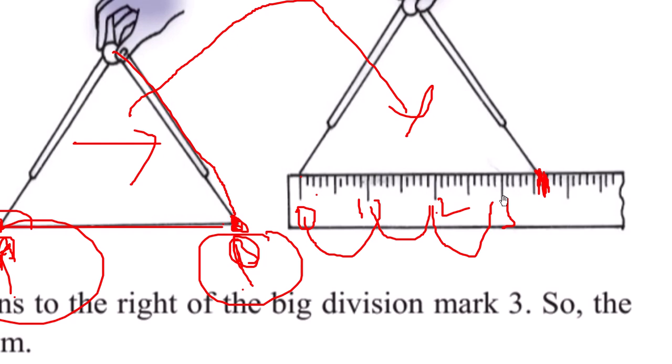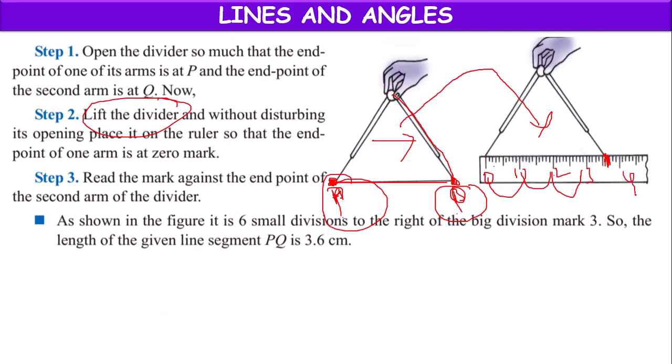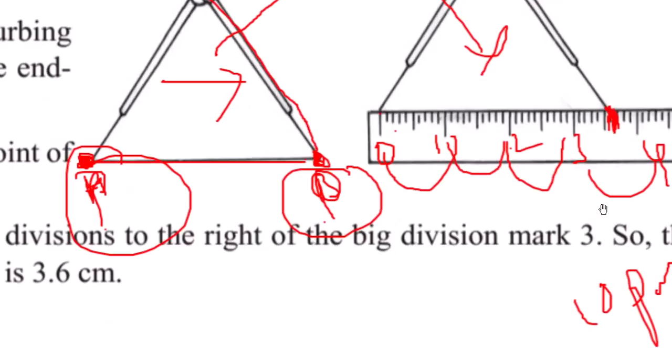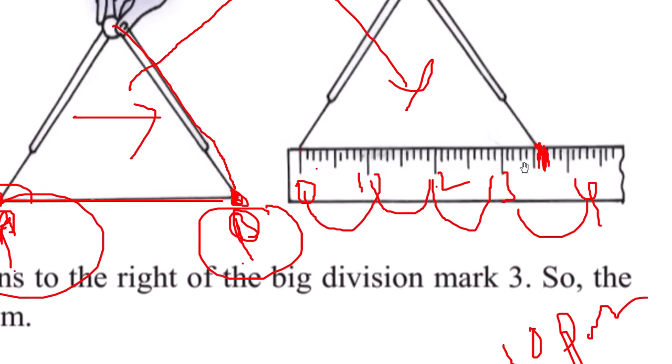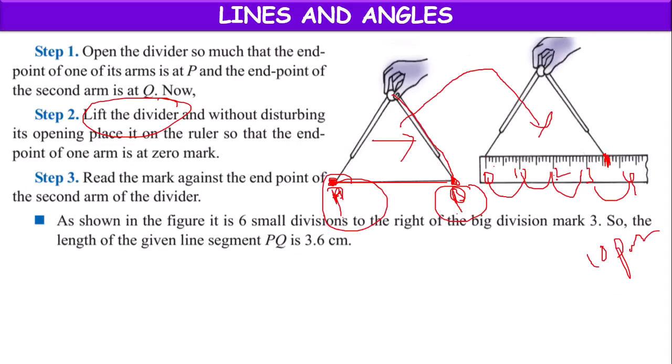After 3 complete centimeters, this point is coinciding with which part? From 3 to 4, we have 10 parts. Out of those 10 parts, it is coinciding with which part? From 3: first part, second part, third part, fourth part, fifth part, sixth part. It is coinciding with the sixth part out of 10 parts in between this 1 centimeter.